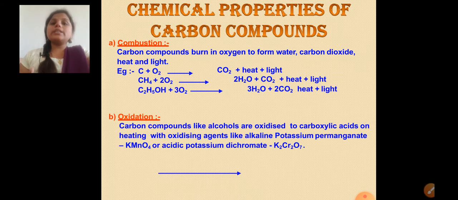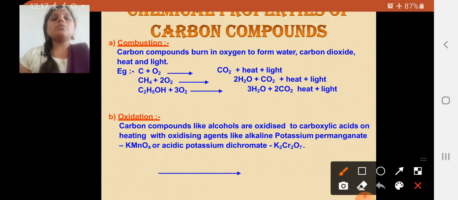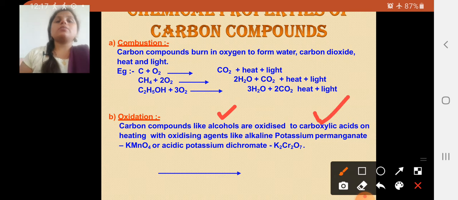that is oxidation. What happens when oxidation takes place with carbon compounds? Here, students, you can observe carbon compounds like alcohols. We are taking examples of alcohols. When they are oxidized to carboxylic acid, on heating, we have to heat it.